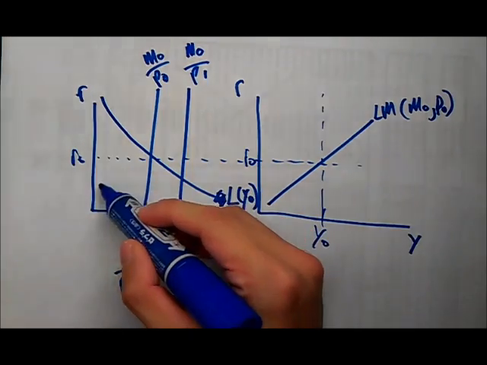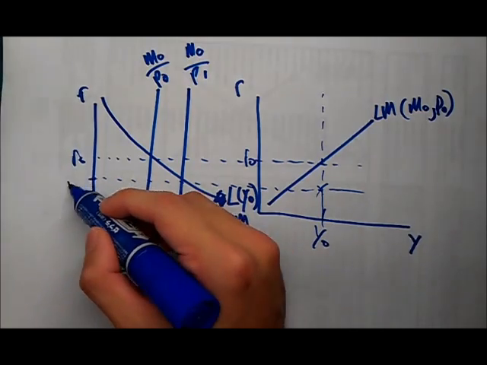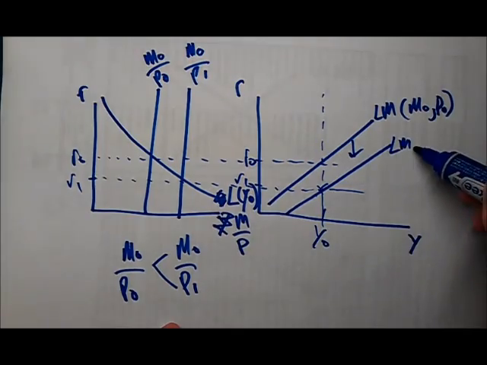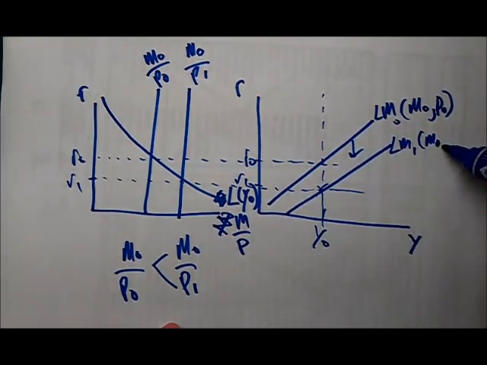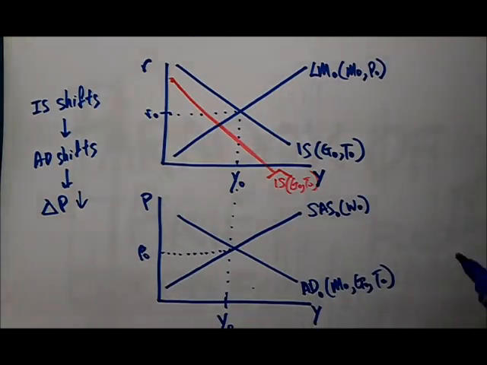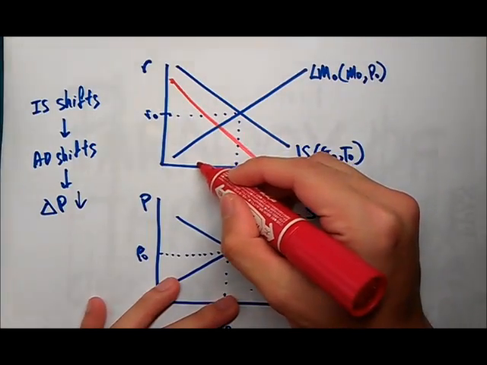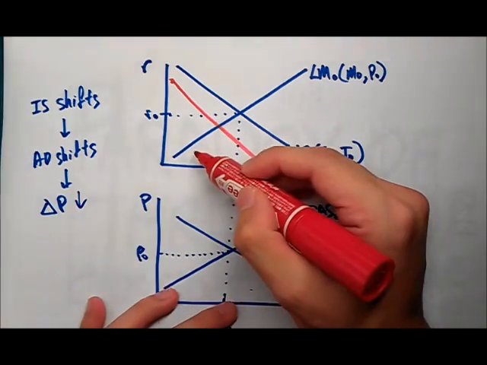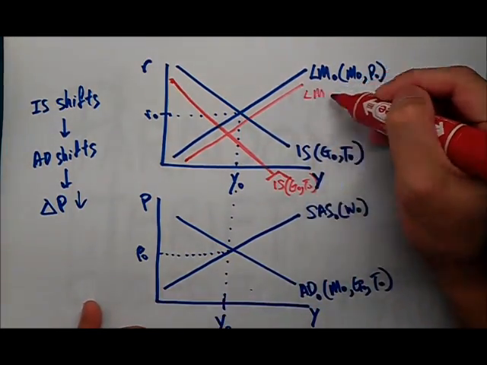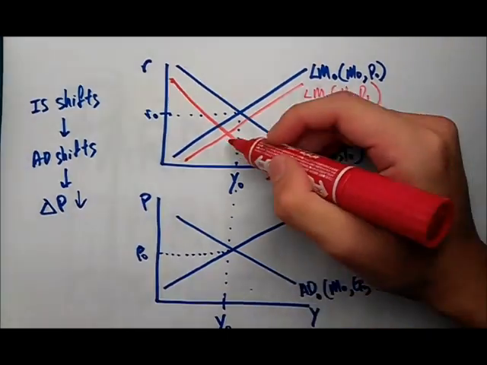Now the new interest rate will be here, but because the income hasn't changed, this is R1. What's going to happen is that the LM curve is going to shift down. LM1, M0 P1. That is how we know that the LM curve is going to shift down. It's good that you can produce that in an exam so that it shows some understanding. So the LM curve is going to shift down. This is what we're going to have: LM1, M0 P1.